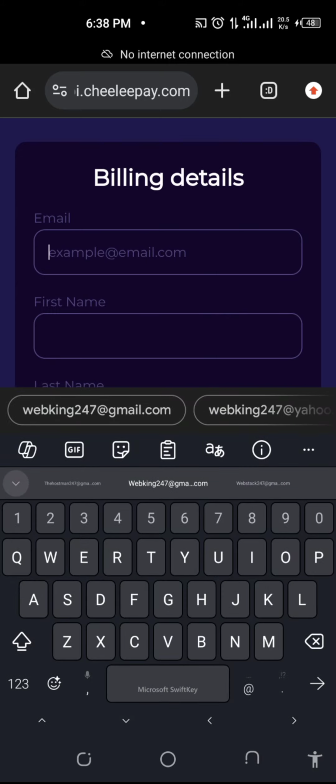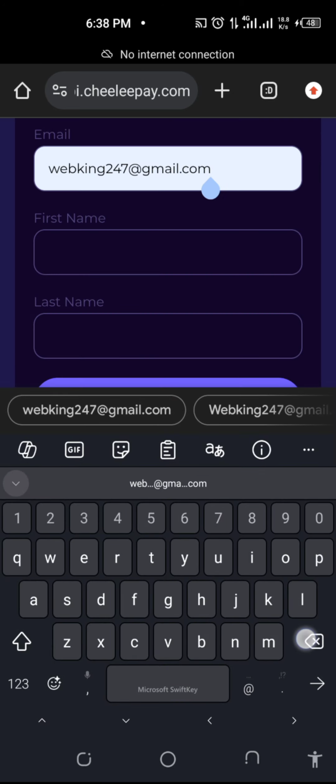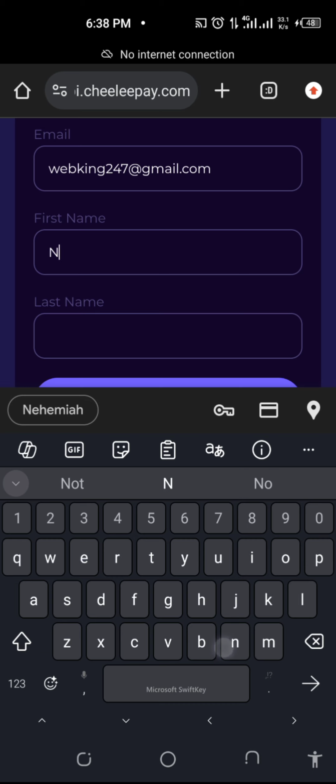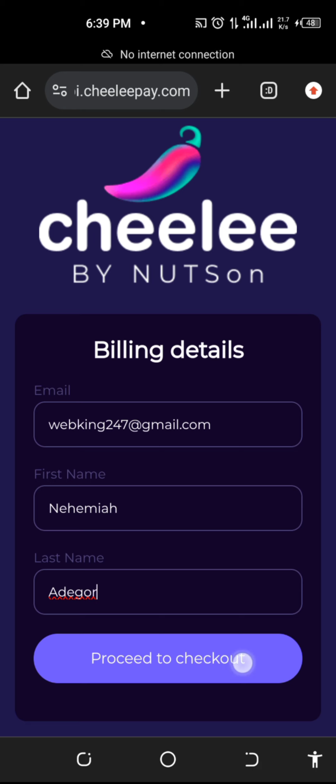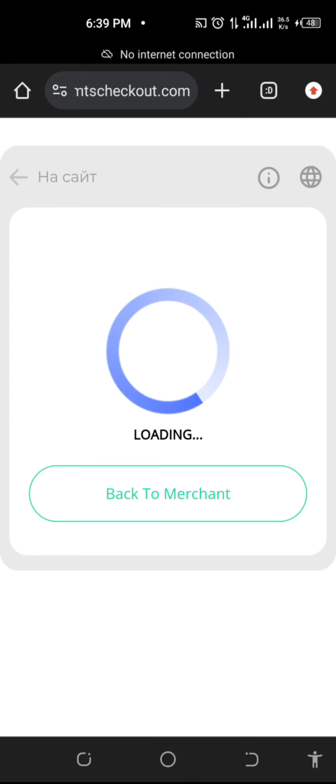So I'm going to put my email, my first name and my last name. Then I'll proceed to checkout. It will direct me to the payment page where I will pay.